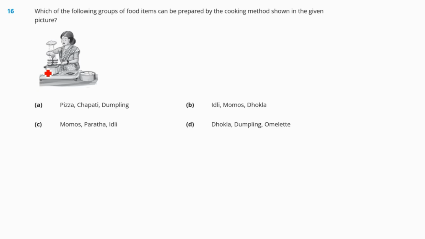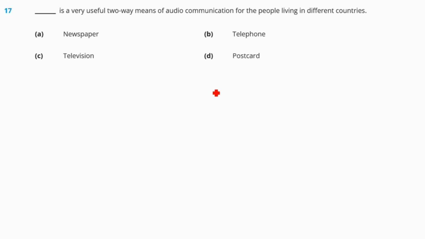Question number 16. Which of the following groups of food items can be prepared by the cooking method shown in the given picture? So here we can see that this woman is steaming the food, right? So steaming is done in foods like idli, momos, and dhokla. So our correct answer should be option number B.